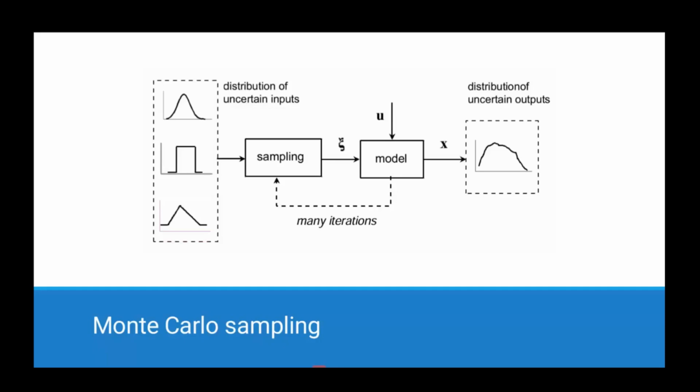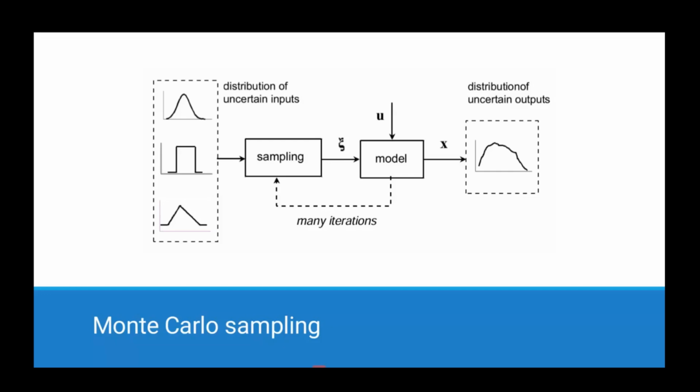We will take one sample from that distribution and run the model. So here you have some control inputs u and the sample psi, and this is given as an input to the model. The model is run. Model means the relationship established between the state variables, control variables, and where the uncertainty is affecting. That relation is the model.